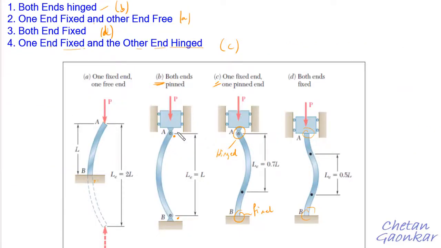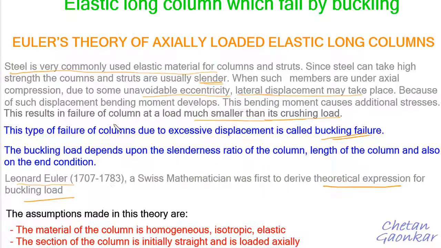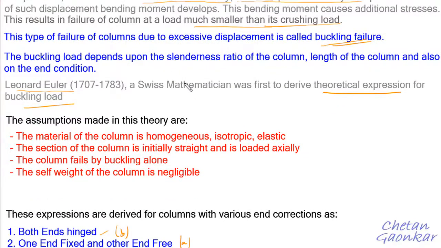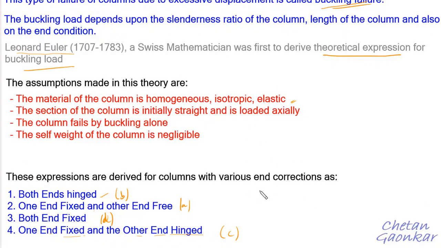And let me remind you, there is no idealization as such here. Nowhere will these actual columns be replaced by any spring of stiffness constant K, the way we had seen just now. So for the actual columns, these critical loads will be developed by using Euler's theory. And for that, the assumptions are as follows. These are the assumptions under which the critical load expressions will be developed for these four different cases.